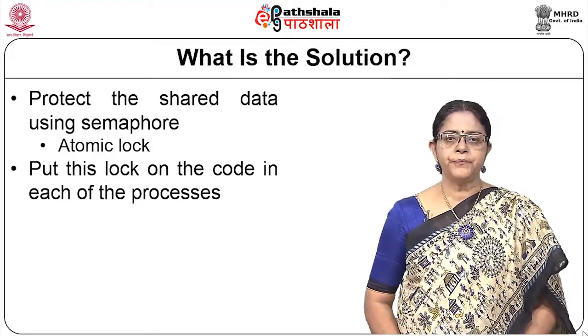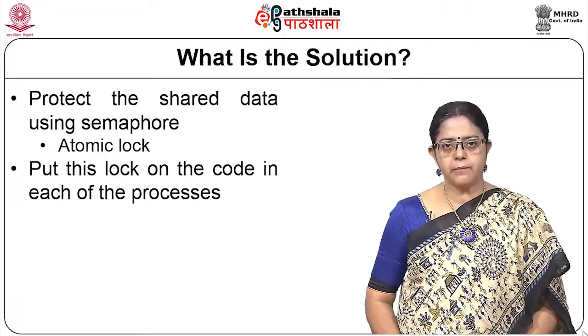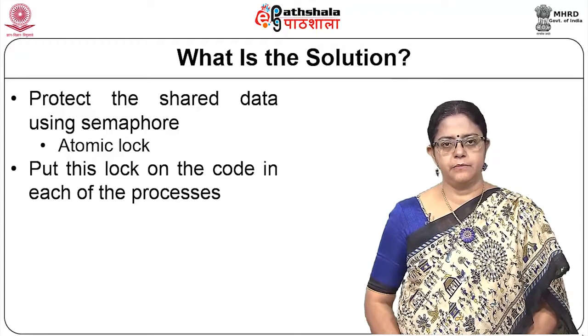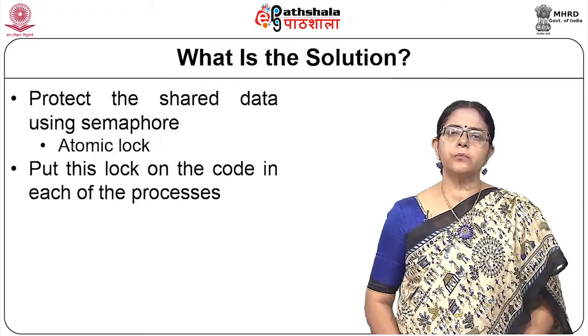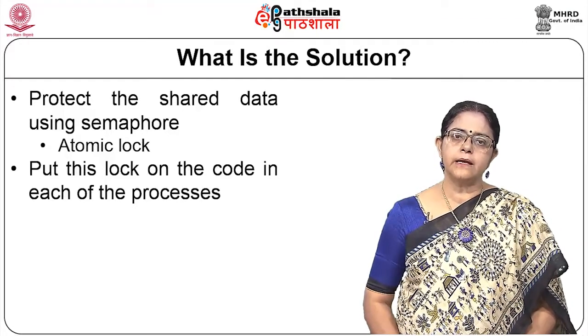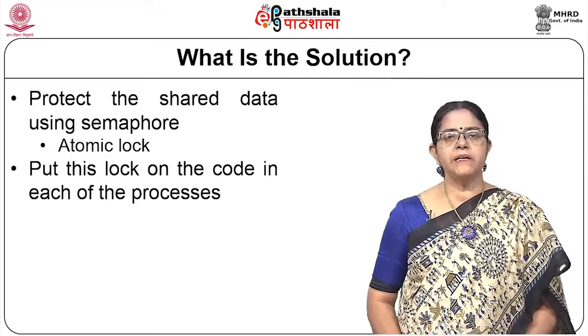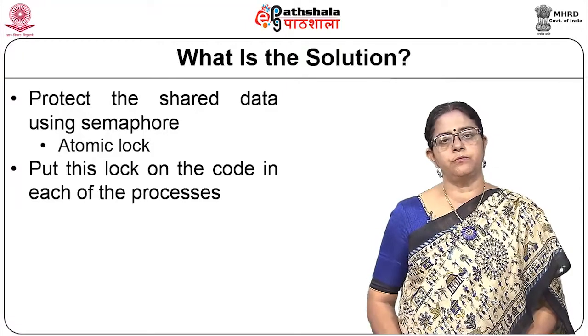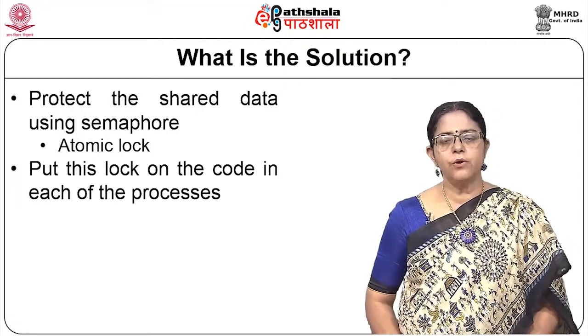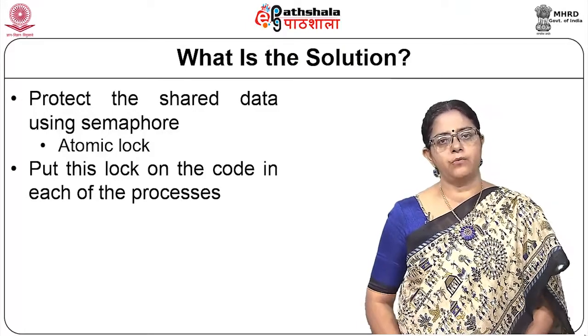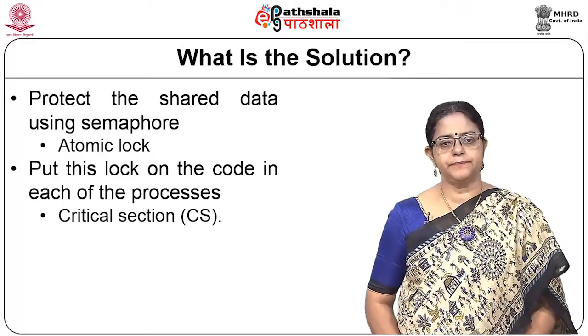Using semaphore, we can ensure mutual exclusion in a single system environment. So, whenever one entity is trying to access the shared data, the first thing that we do, even before the access, is to put the lock, so that no other system will be allowed to access the data.